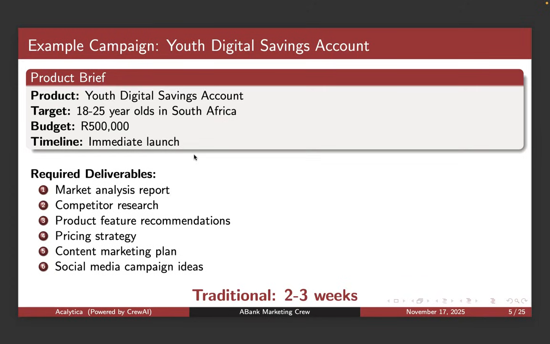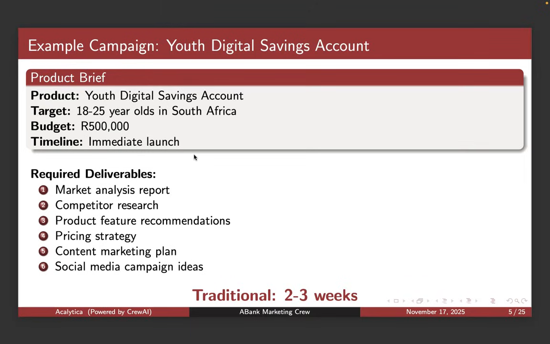Now, for illustrative purposes, I'm going to use the youth digital savings account example. It's hypothetical, and we're looking at targeting 18 to 25-year-olds in South Africa. We have a budget of 500,000 rand, and we want to launch it immediately.